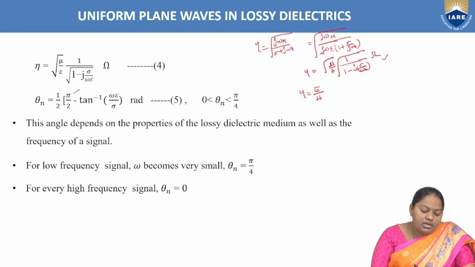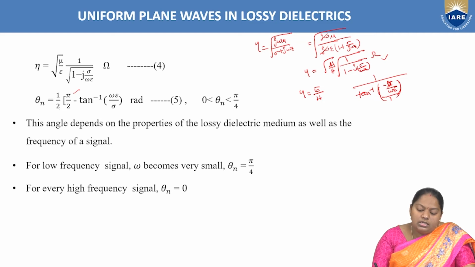So 90 can be written as pi by 2 minus tan inverse of the imaginary function, minus j sigma by omega epsilon, and 1 by the tan inverse of the term can be considered.